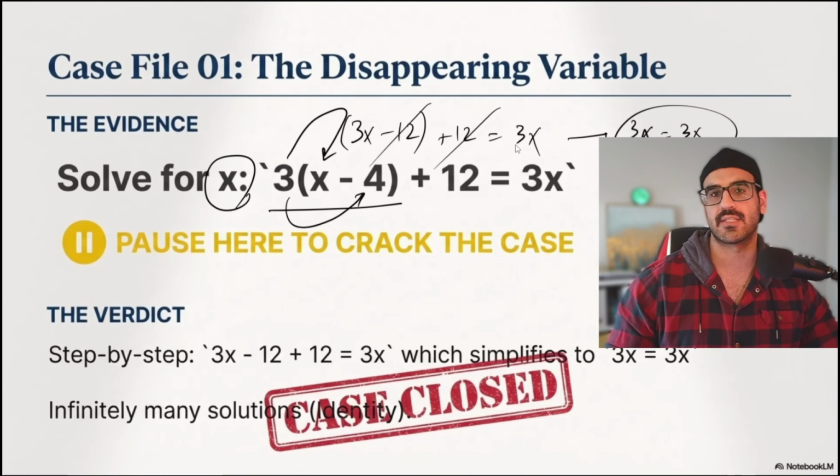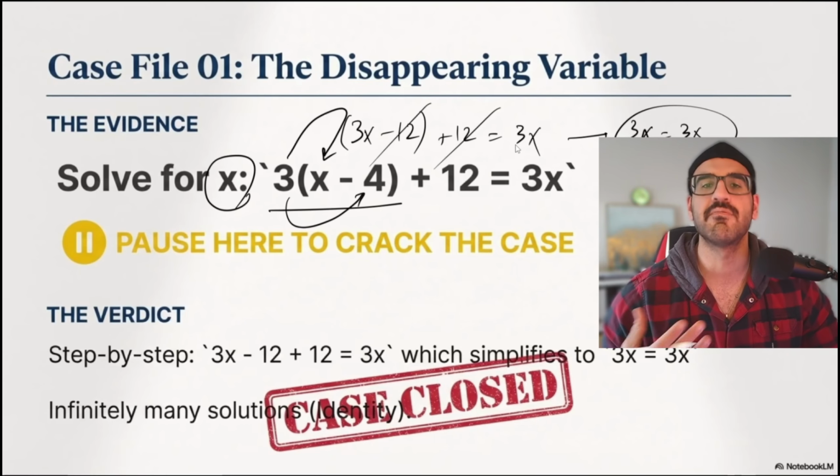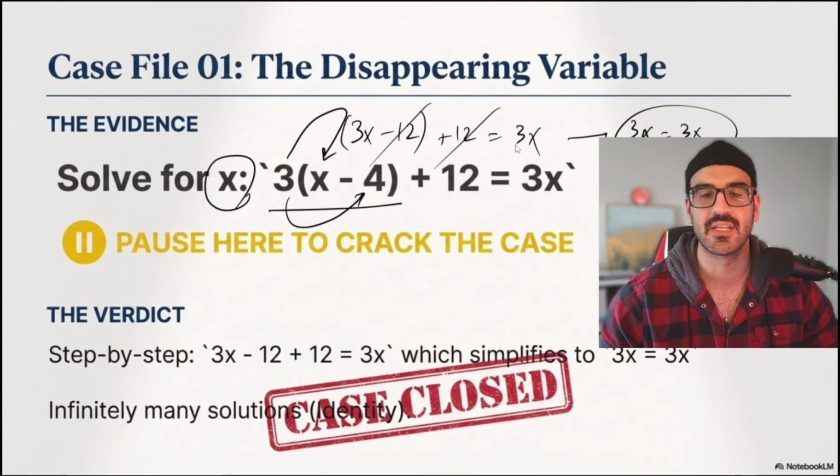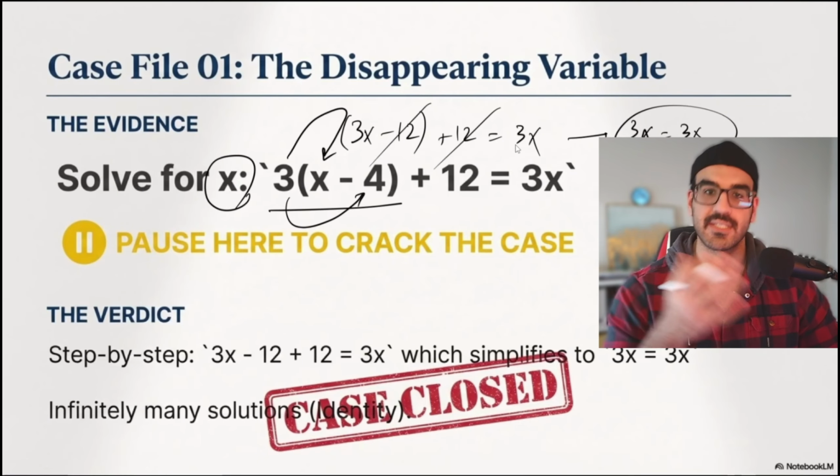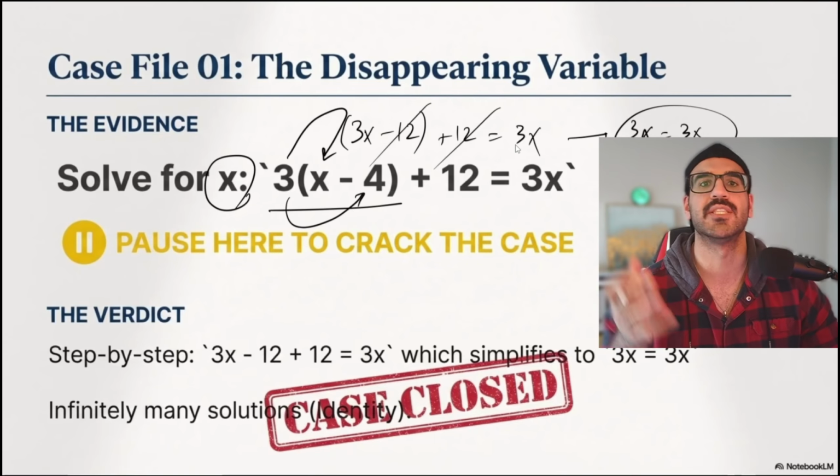So maybe you would ask, what is an infinite amount of numbers? It means that it doesn't matter what number you put in x. All the time, your equation is going to be right. Why? Because the left side and right side are completely identical.